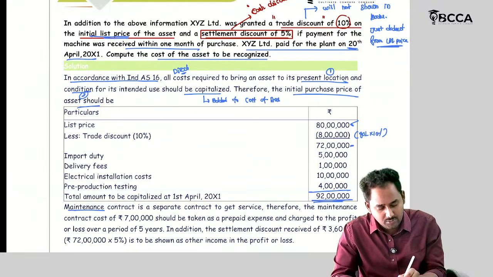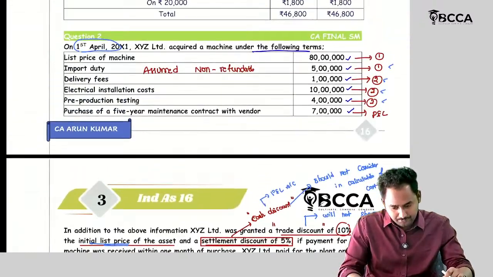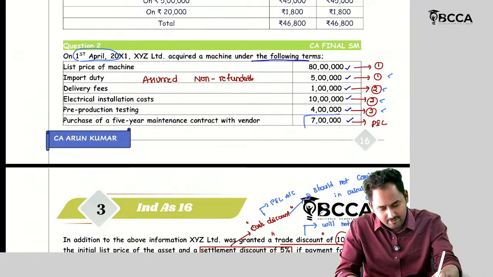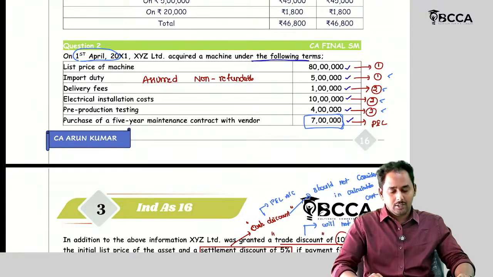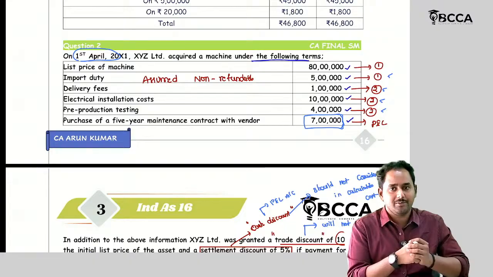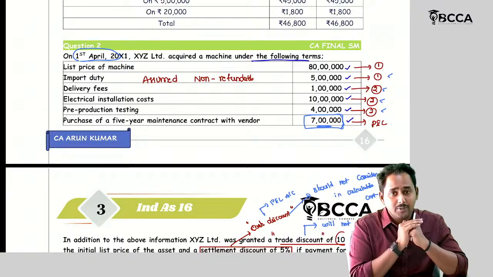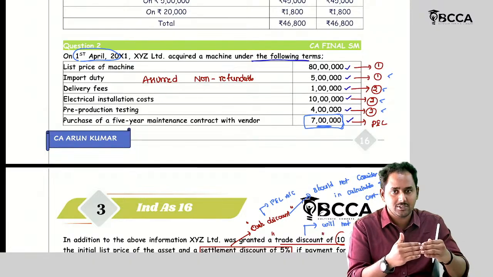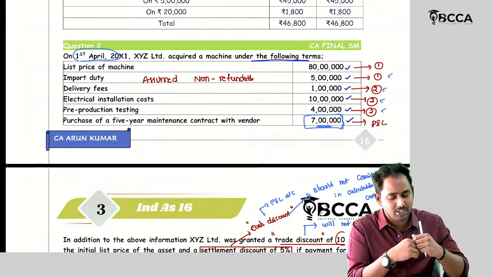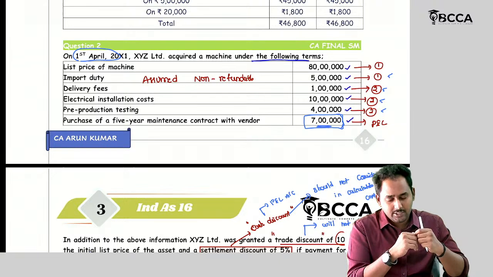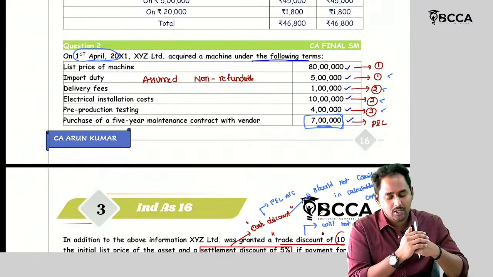Then what about this maintenance contract? Maintenance contract of 7 lakhs. This 7 lakh rupees is there, right? But here the problem is they purchased the maintenance contract today. So they paid 7 lakh rupees today. But are we incurring any expenses today? No, these maintenance expenses are going to be incurred in the future. For future expenses, I paid 7 lakh rupees today. Then what is the journal entry for this? It's a prepaid expense. Prepaid maintenance expenses account debit to cash account.